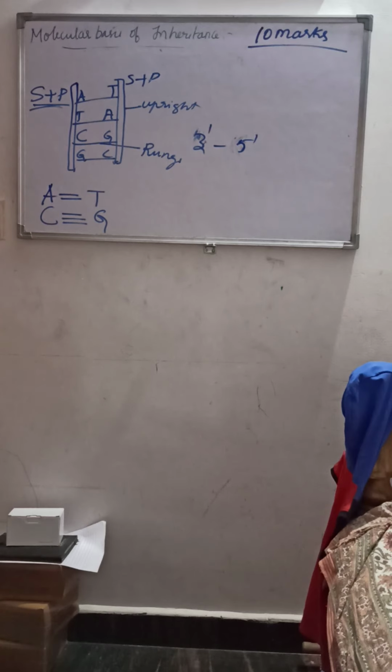A nitrogen base is linked with the pentose sugar through the N-glycosidic linkage.